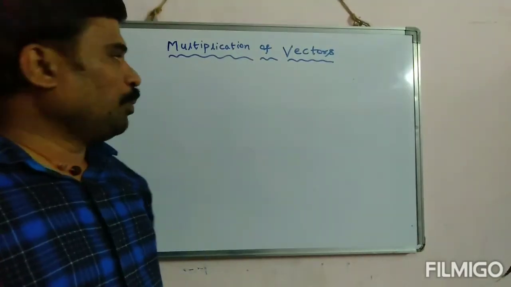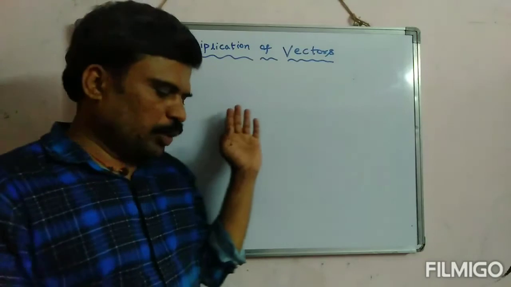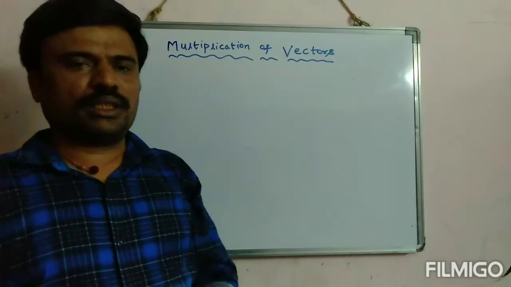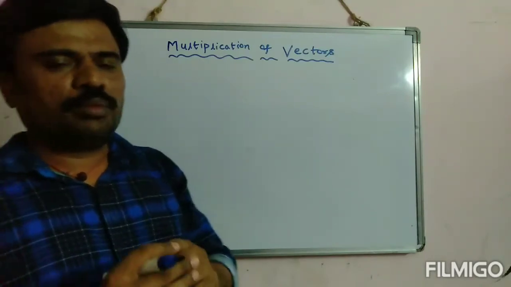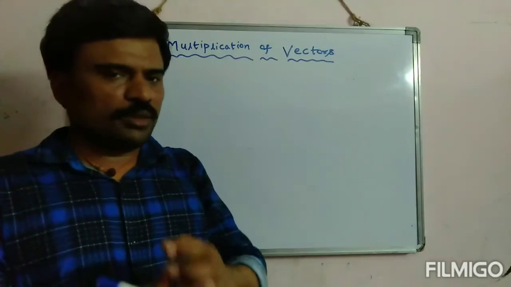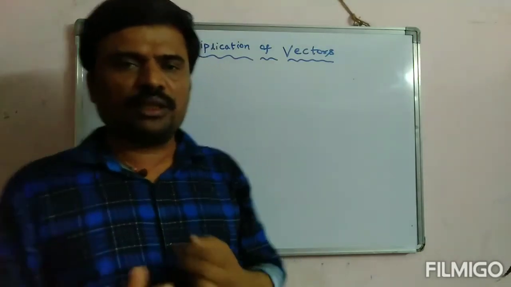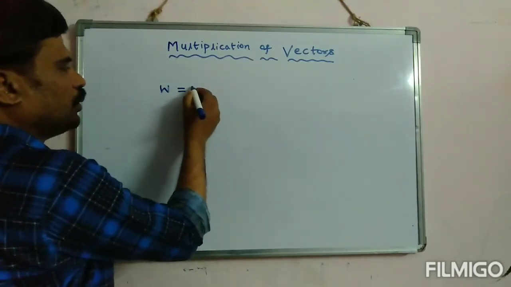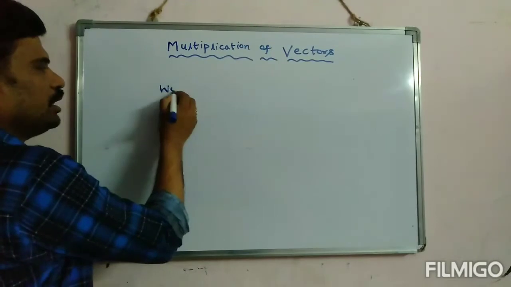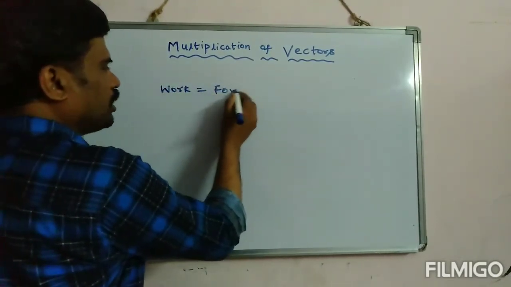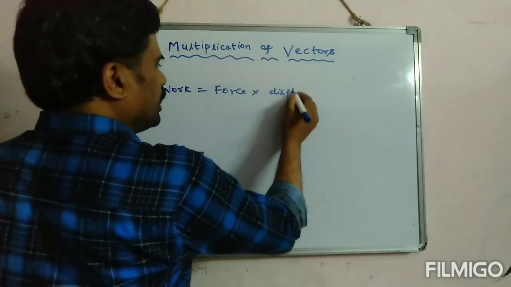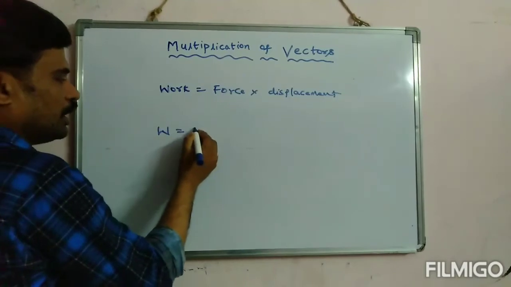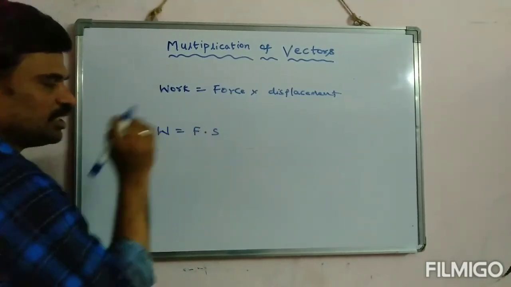Okay students, up to now we have seen some important properties of the dot product. Now let us see where we are going to apply this scalar product in our physics. Let me tell you a good example. You know what is meant by work done. You know the formula for work? You will tell it's a product of force into displacement, in a simple manner. But actually work is nothing but the dot product of force and displacement.